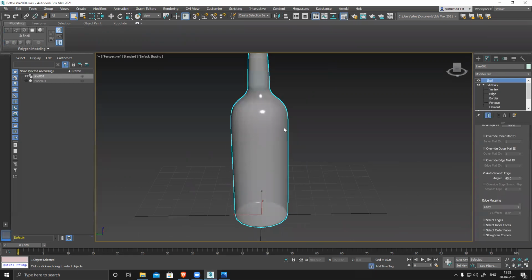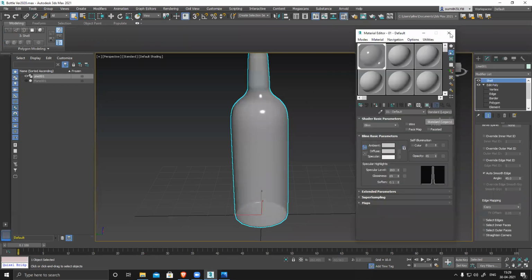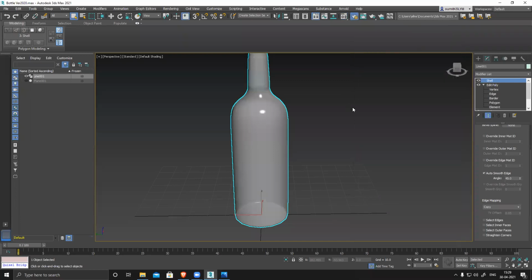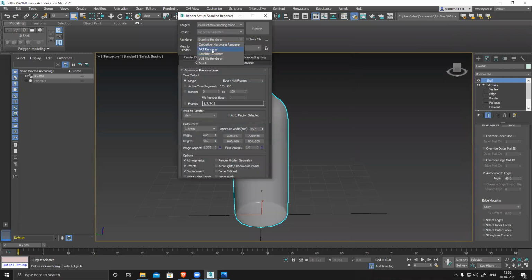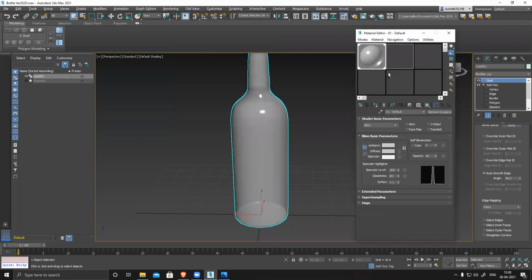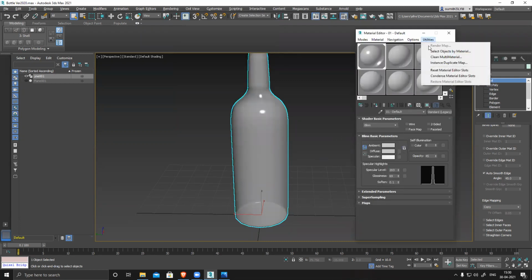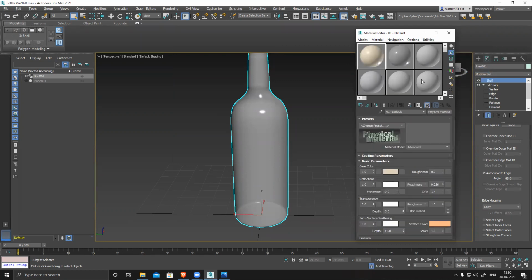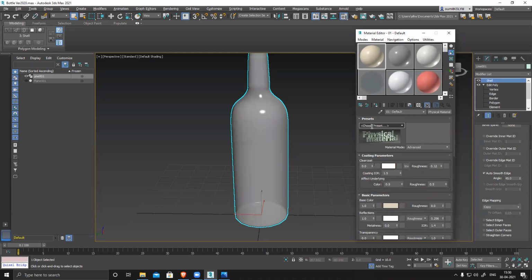That's clean. And let's see, if I want to render it out, if I go to Arnold, make sure I assign my active shader and everything should be Arnold only. And for material, press M, reset your material. So now everything you can see, they are all physically based materials. Under this you have the simple and all the basic parameters and presets also.